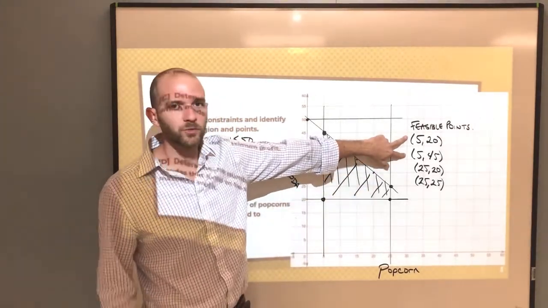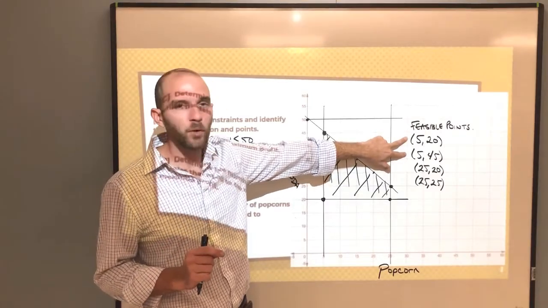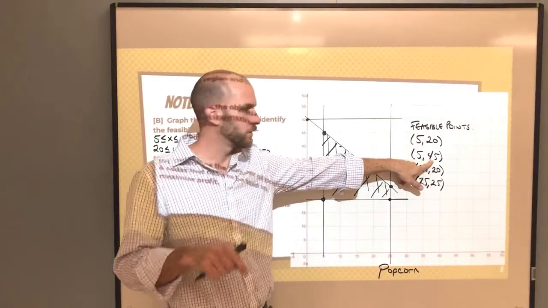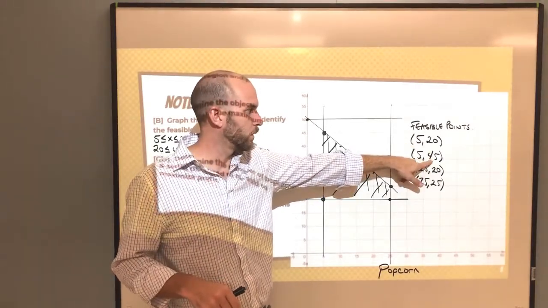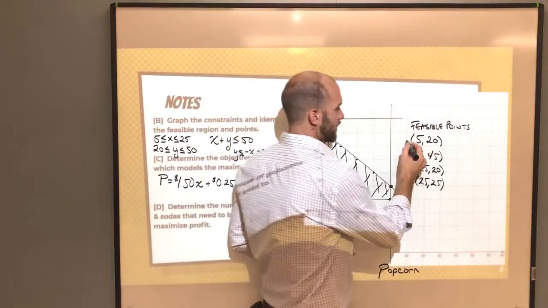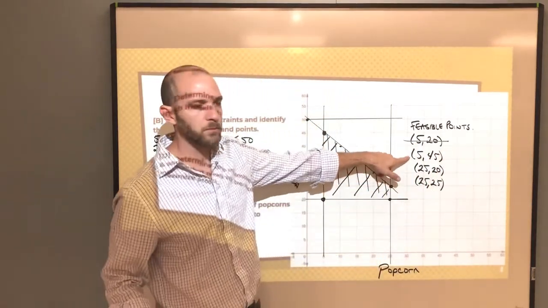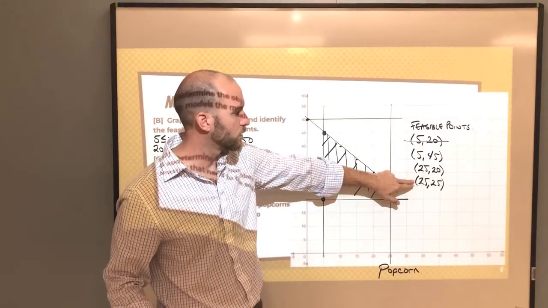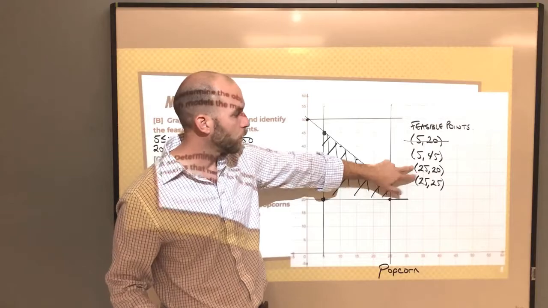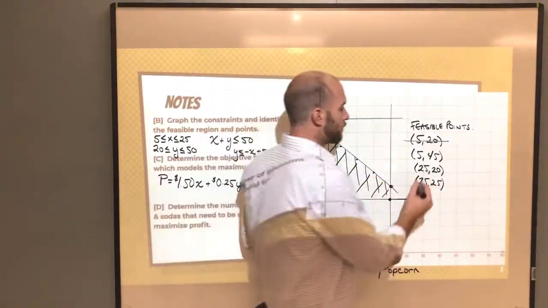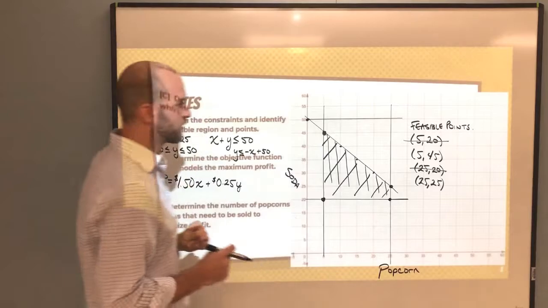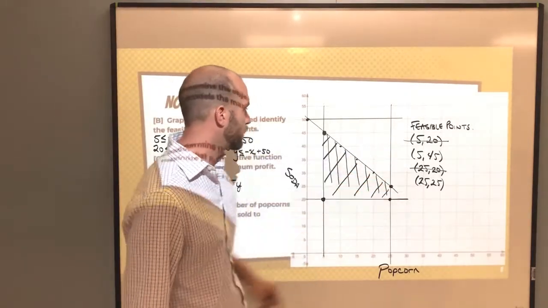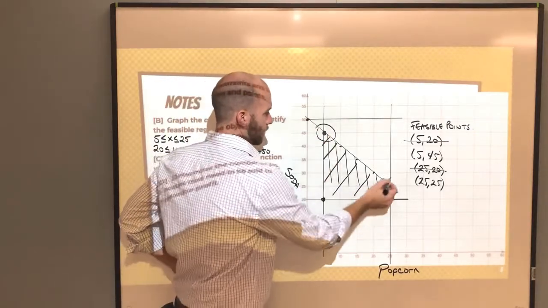If we look at these 2 points, notice what they have in common. They both have 5 popcorns being sold. Obviously, we're going to make more money if we sell more sodas in this second point than in this first point. So I'm not going to bother testing that first point. We know that this one's going to make more money, right? And if we compare these two, again, we've got the same amount of popcorn sold in both of them, but we have more soda sold in the second one. So I'm not going to bother to test that first possibility there. So we're just going to test these 2 points, (5, 45) and (25, 25). Those are these 2 points on the graph.